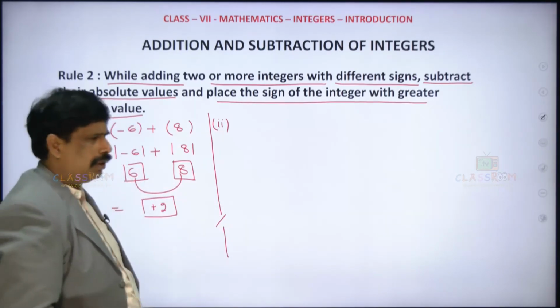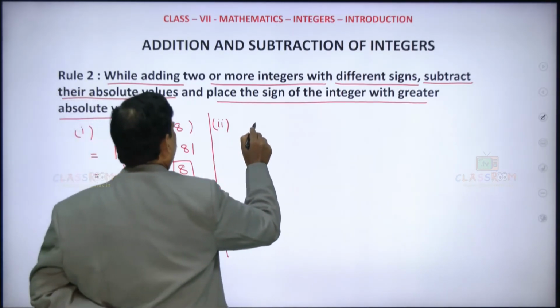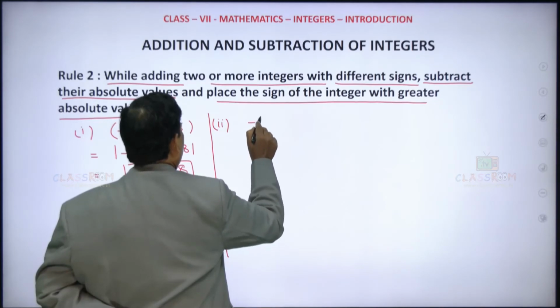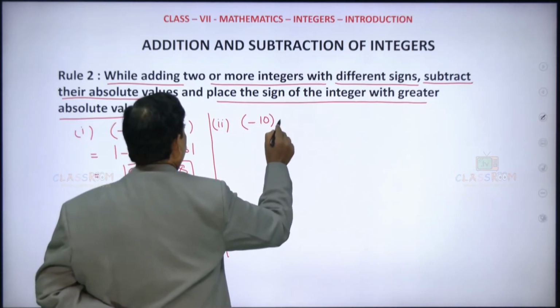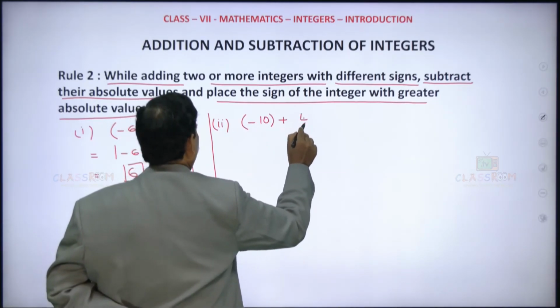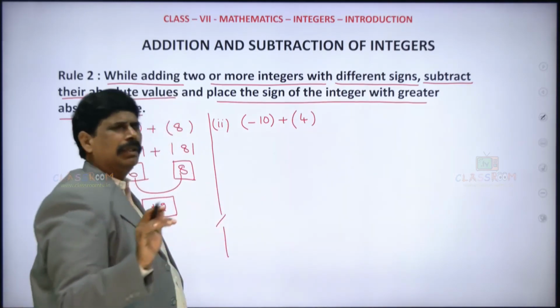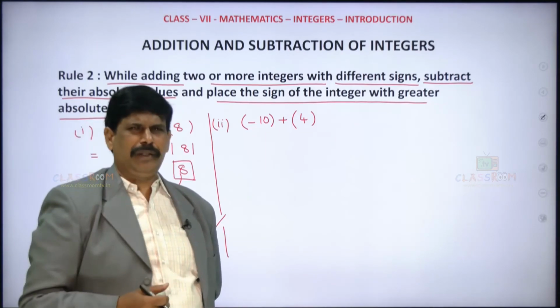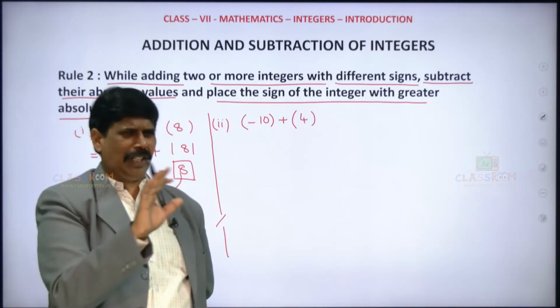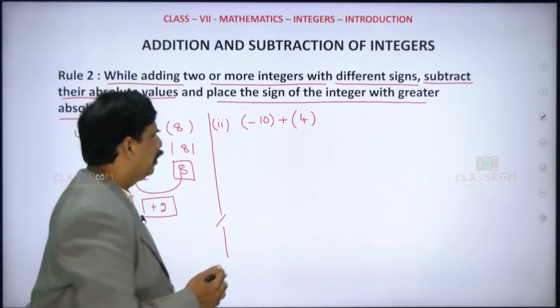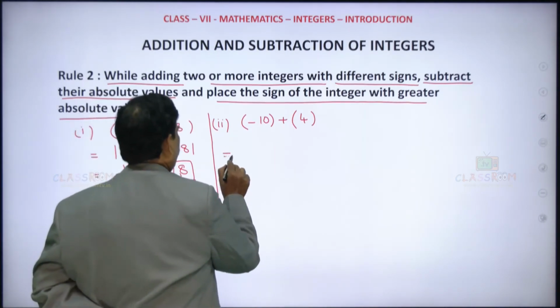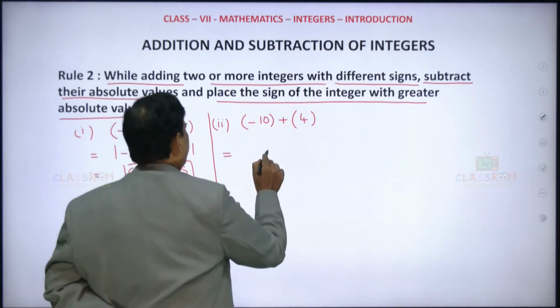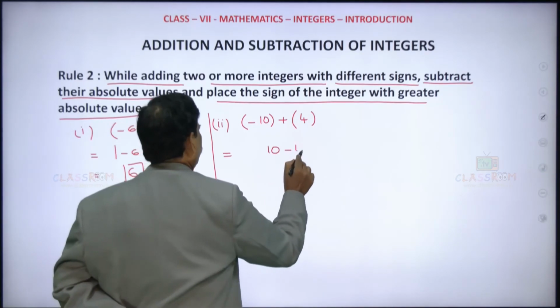Say suppose, let us take minus 10 plus 4. See, so simple. Just remember, forget the sign for a moment. Whether it is minus or plus, you just ignore for a moment. Okay. Subtract the least from the highest.